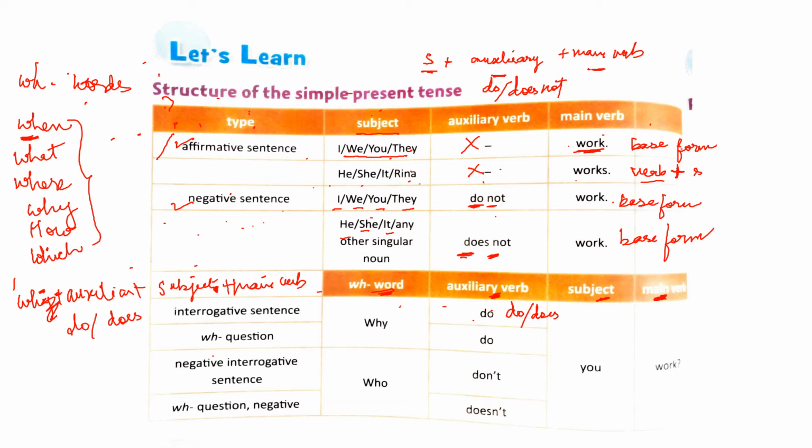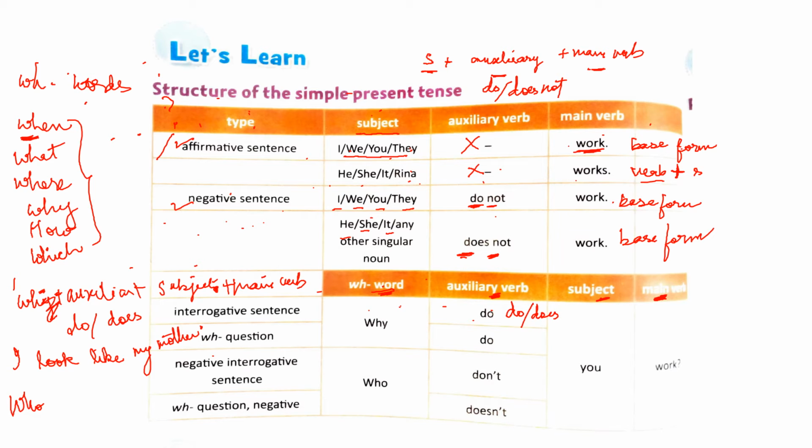See an example here. The sentence is, I look like my mother. This is a sentence. Now you have to convert it into a WH question. First you will write the WH word. Here you are referring to a person, so you will use who. One part of the structure is over.